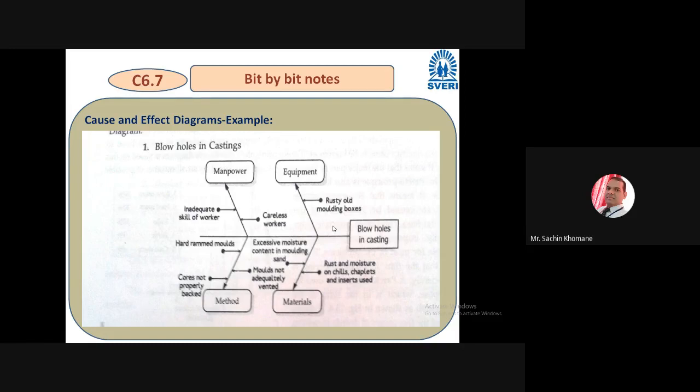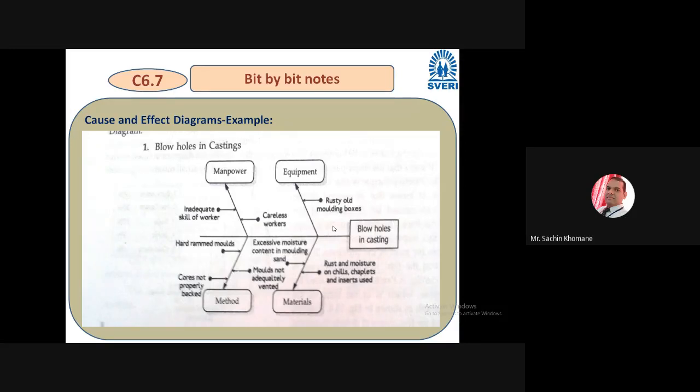People start maybe blaming, like, the problem is from your department, the problem is from your department. So the higher authority, the management level, does this process. What do they do? They first understand the problem, they define the problem. If this product is defective, that defect itself is a problem, and they define it.